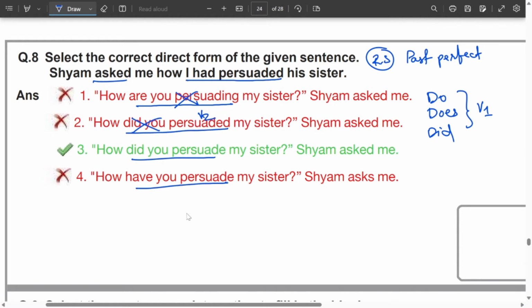Have you persuade? Remember, we have another rule related to have forms. Have, has, and had. These three forms are followed by verb form 3, not verb form 1. Here have plus V1 is given, not possible, V3 is needed. Here do plus V2 is given, not possible, only do plus V1 is needed. So which is the correct sentence? Only the third one. So very short. How did you persuade my sister? Sham asked me how I had persuaded his sister. Clear? The answer comes only with the third one.